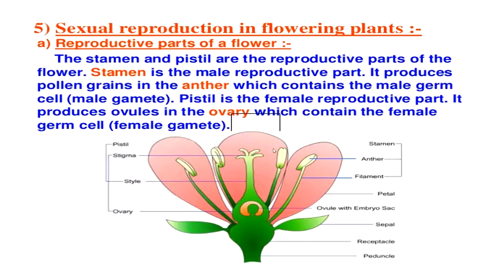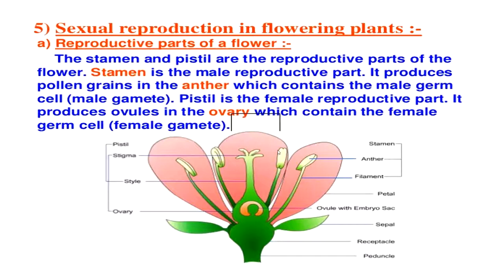Now, the second type of reproduction is sexual reproduction. First we will discuss sexual reproduction in flowering plants. These are the reproductive parts of the flower. You can see in the diagram. The stamen and pistil are the reproductive parts of the flower.